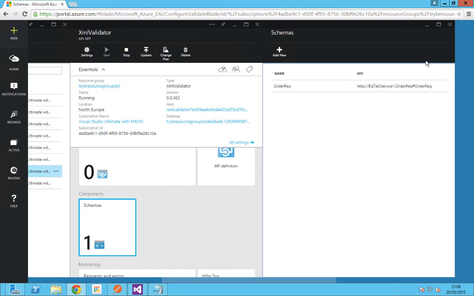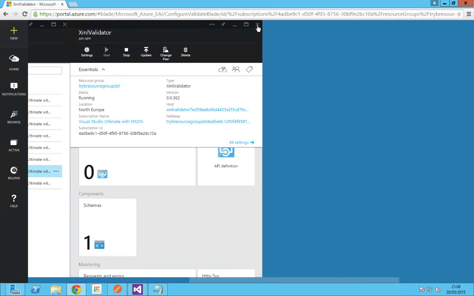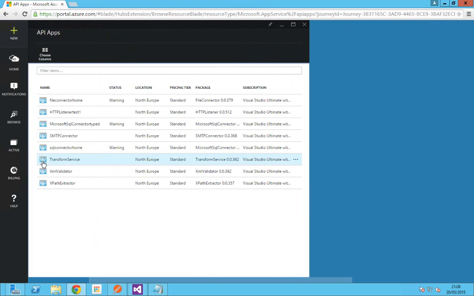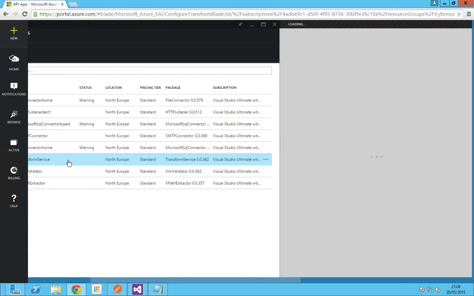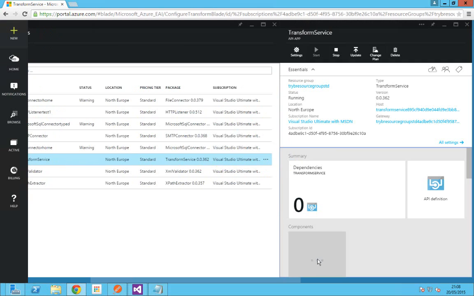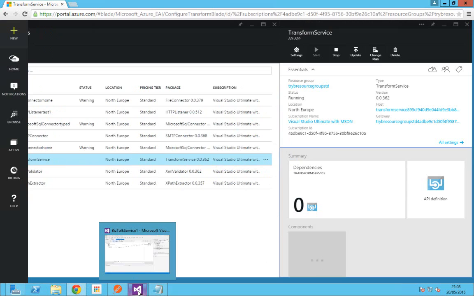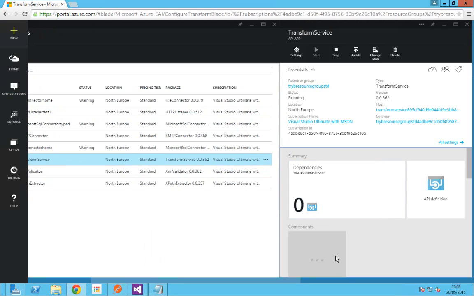So I've given a schema file to the XML validator API app, which will be used to validate against the message which I'm going to post. Once the validation has happened, if it is successful, if it is a proper XML file conforming to the schema structure which I have uploaded to the XML validator API app, I have to map the order request to the order response message. For this, we have already provisioned a BizTalk transform service API app, and we need to upload the map which we created using Visual Studio 2012 into this API app.